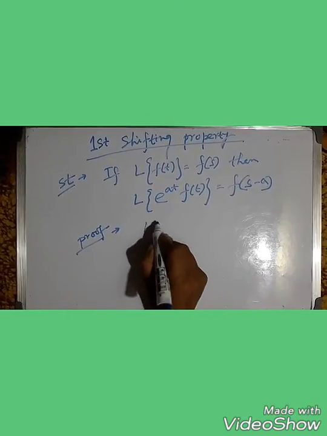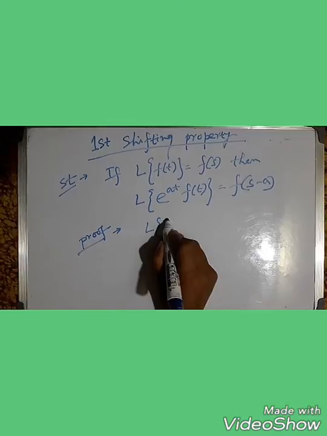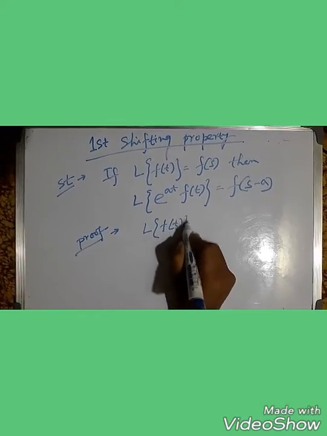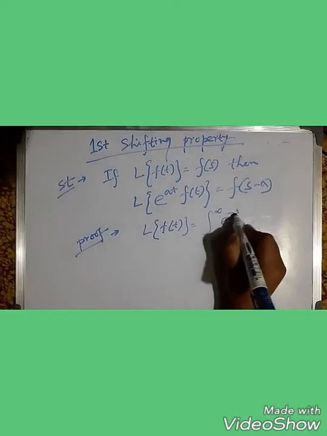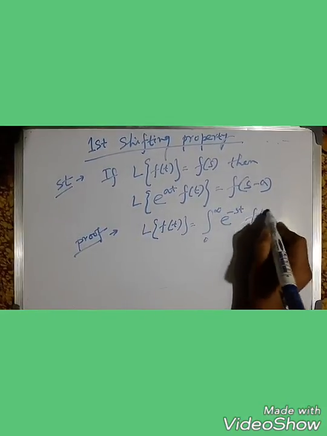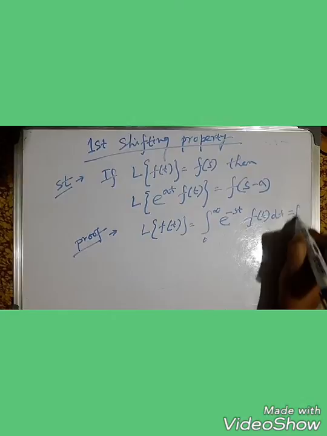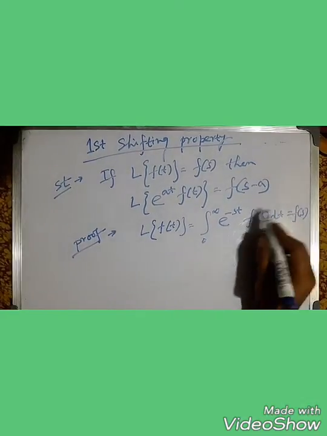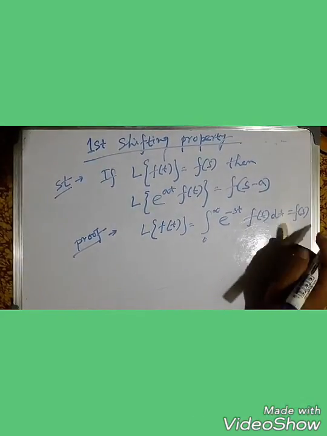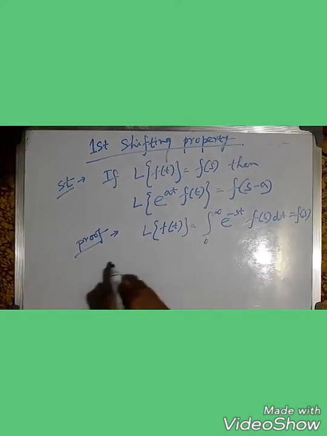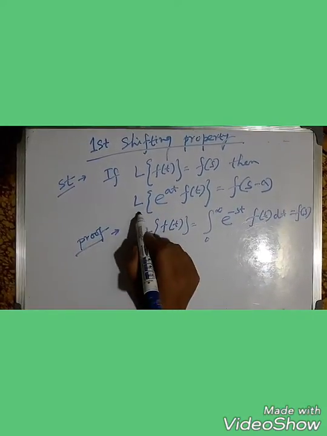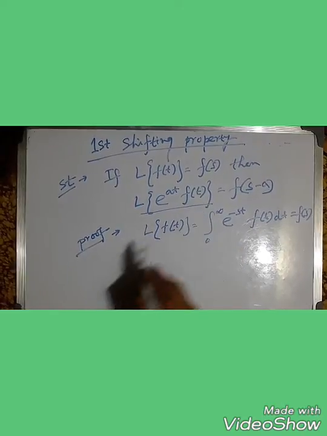We know the formula of the Laplace transformation: L of f(t) equals the integral from 0 to infinity of e to the power minus st f(t) dt, equal to F(s), as the answer comes in the form of s. So this is F(s). Clear? Here we have to find the value of Laplace of e to the power at f(t).